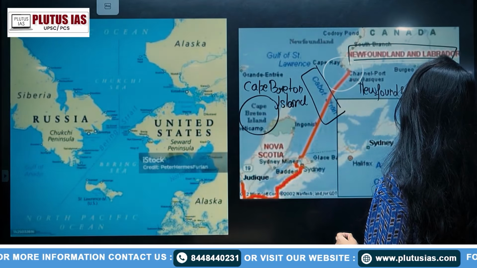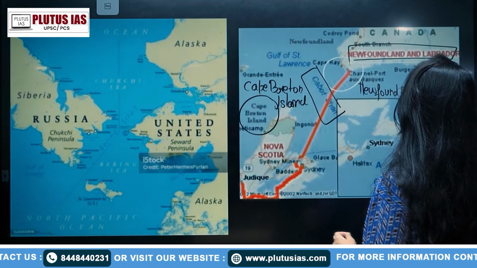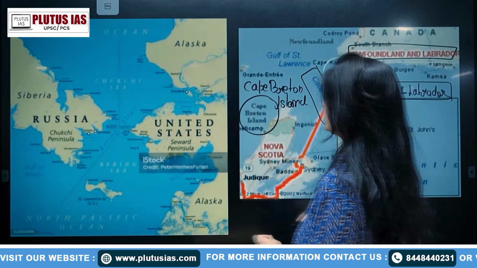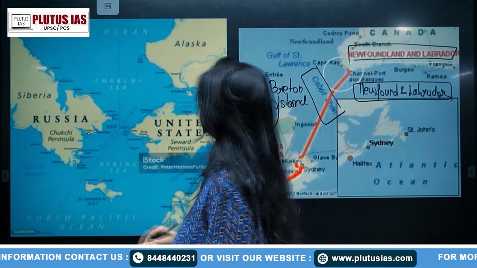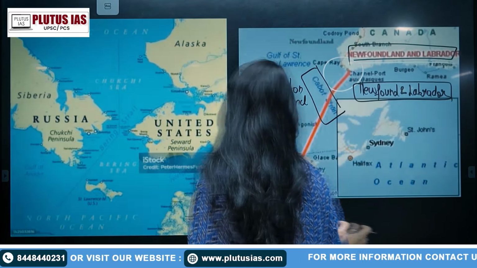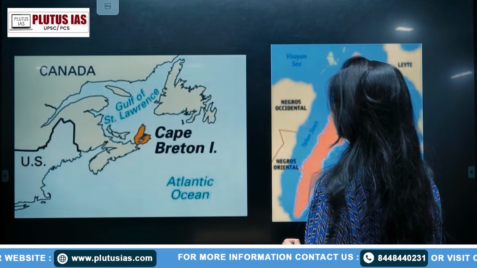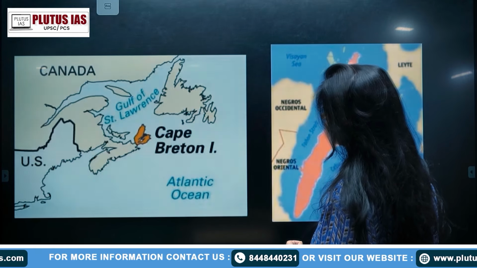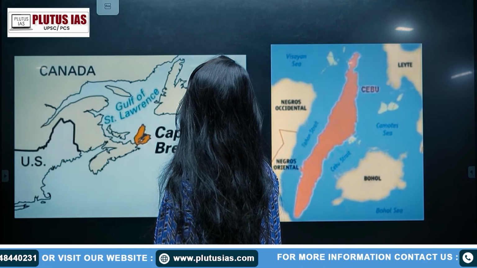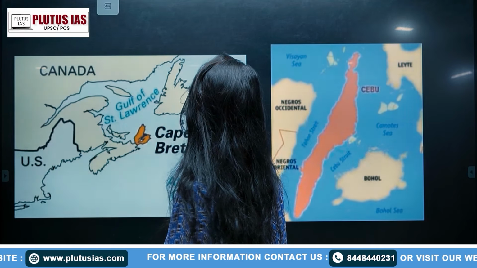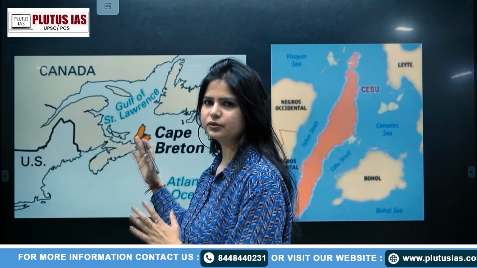I hope you must have heard of the Labrador Current, right? Newfoundland and Labrador, you must be knowing that. Okay. Then we have the next one, the Canso. The Canso is again lying at this place only, in this region.